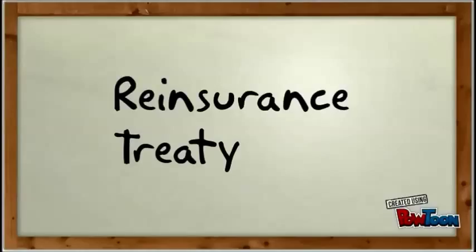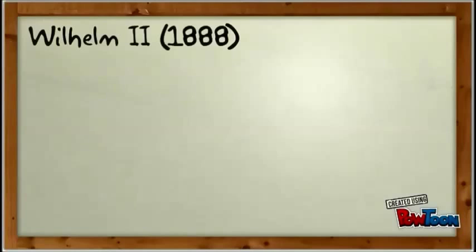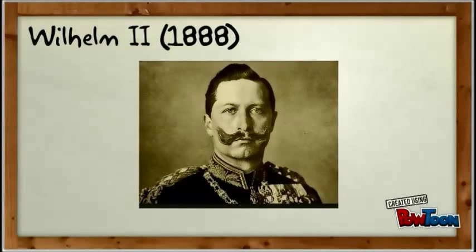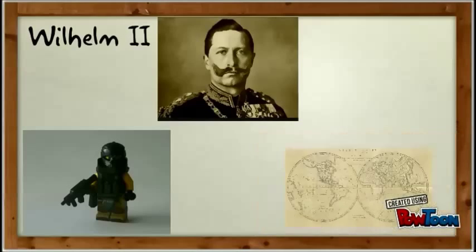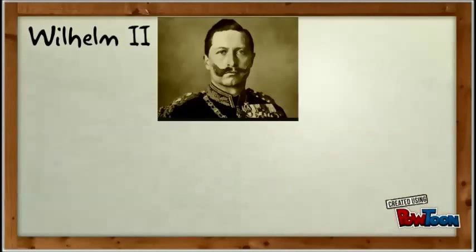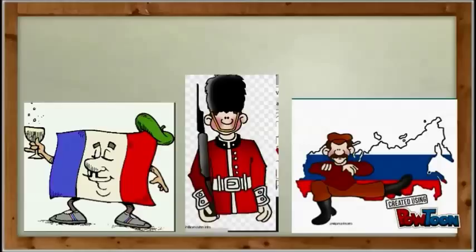Then in 1888, Wilhelm II became Kaiser of Germany, and he kind of ran everything downhill. He started by beefing up his military and making more overseas conquests, which worried his enemies, which would be France, Britain, and Russia, and he refused to renew the Reinsurance Treaty, which would be devastating in future years to come. As you can see, these are the 3 countries that are going to be creating these alliances against them.